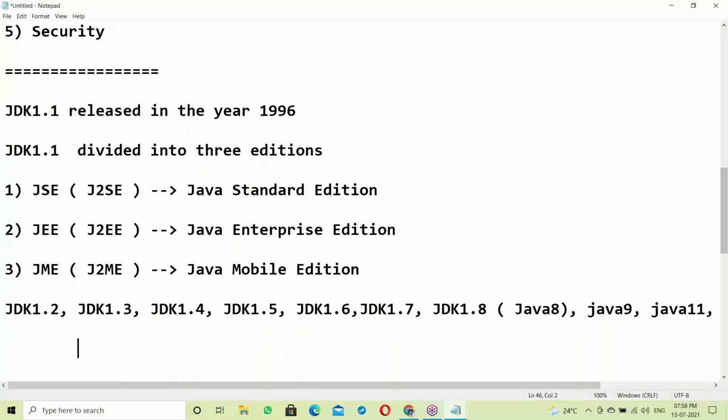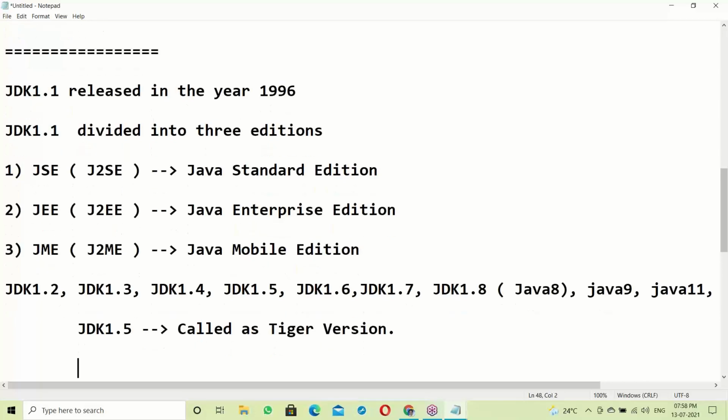Next, in the JDK, 1.5 is the main important version. JDK 1.5 is called the Tiger version.